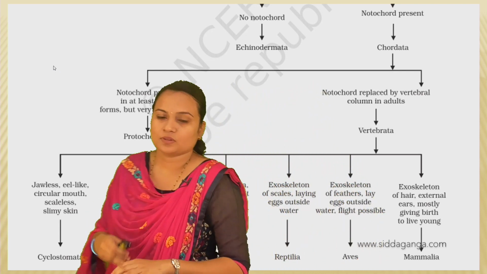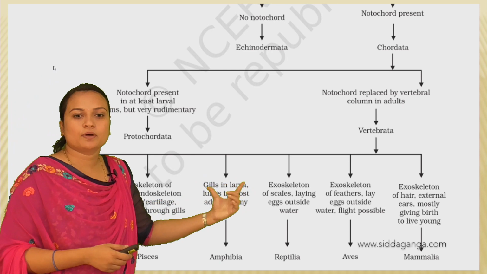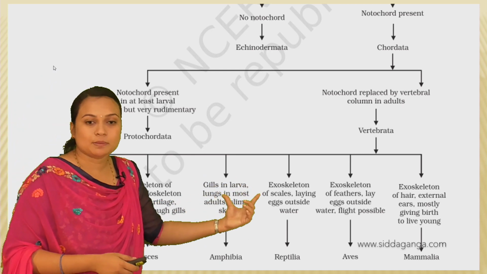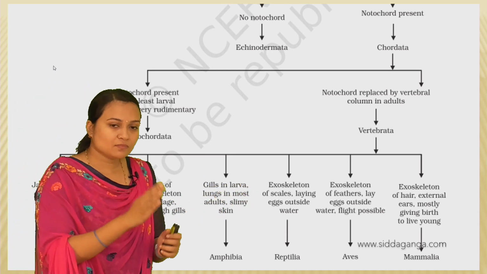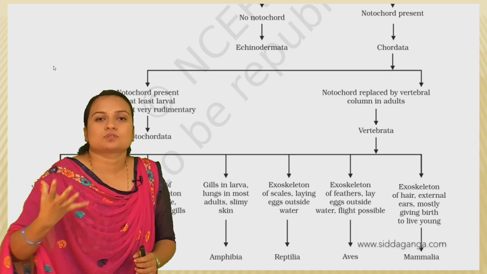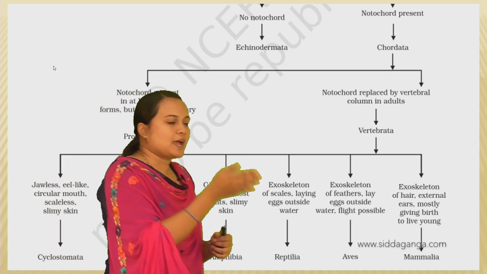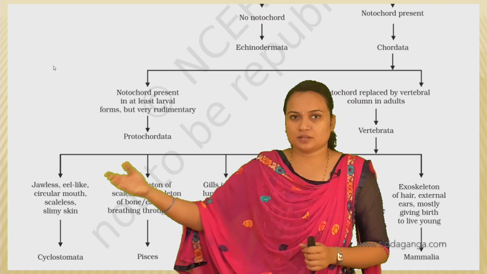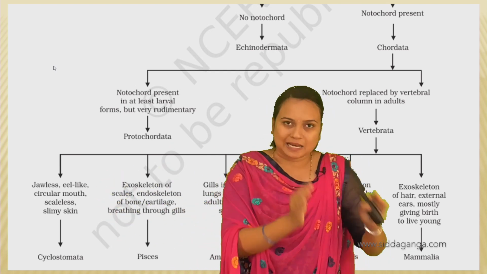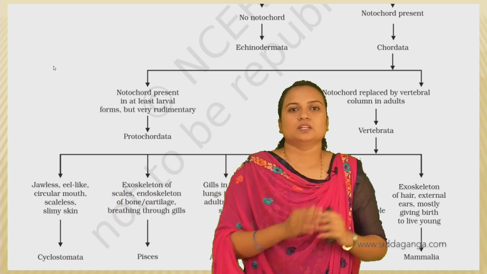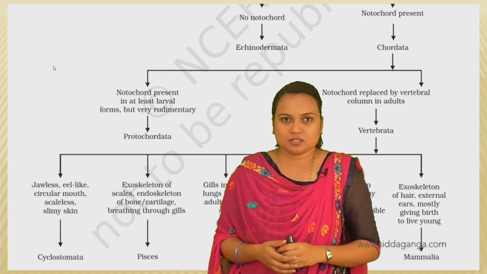And further in the next group, the gills will be present in the larva and the lungs in most adults. As the individual develops, when they are in the larval stage, the gills help in respiration.